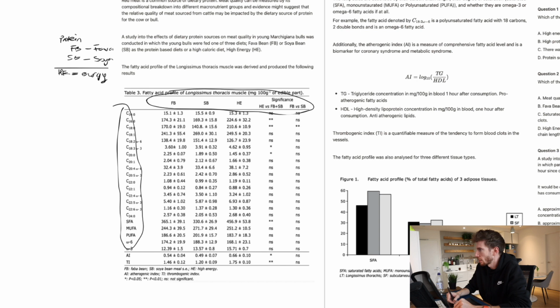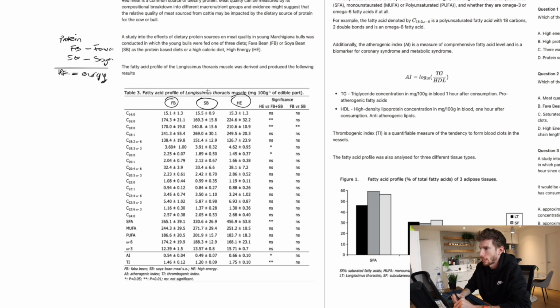So clearly I can see a bunch of different fatty acids, although we don't have the names. And then across here, we've got the three different diets. We're told that it is the milligrams of that fatty acid per 100 grams of the edible part of that meat. And then we've also got significance levels as well, looking at testing between energy, high energy versus protein, and the two different protein sources as well. There's a few notes down here, but it's all very disconnected, so I'm just going to leave that off until I get to the questions.